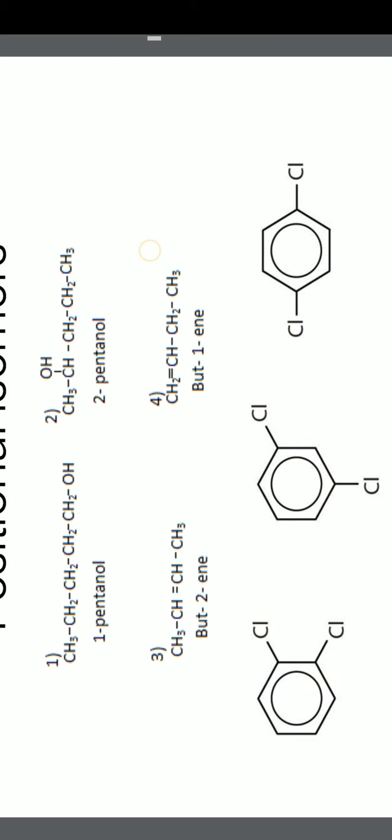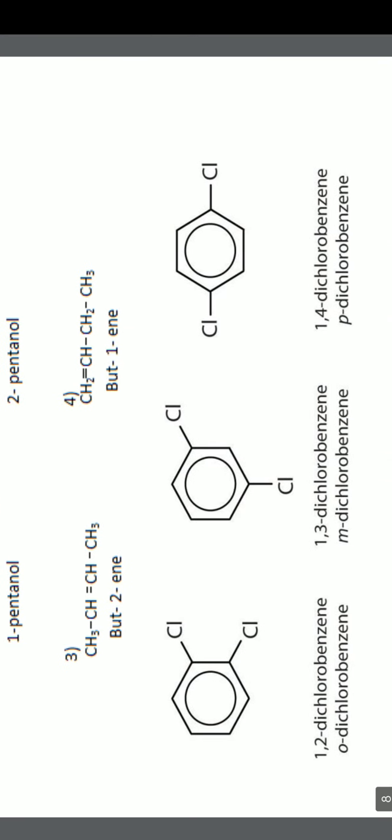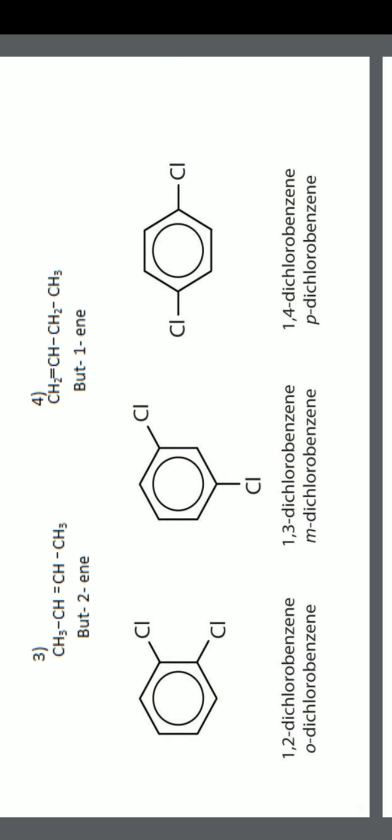Similarly, you can see the third and fourth molecules here. The third one is 2-butene, or you can call it butene 2. That means the double bond is between the second and third carbon. That is, the double bond is located in the second position. You can easily count first, second, third, fourth. Whereas in the fourth molecule, the double bond is at the first carbon, between 1 and 2. So CH2 double bond CH. This is called 1-butene.